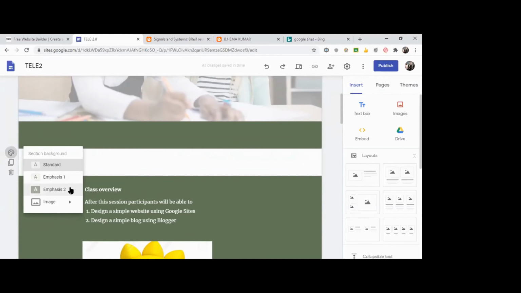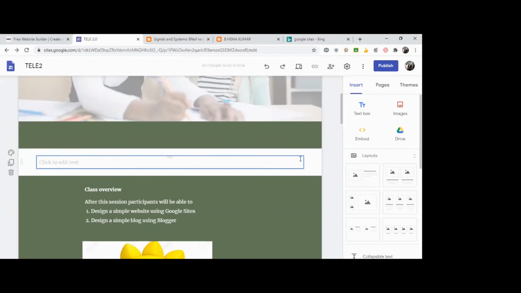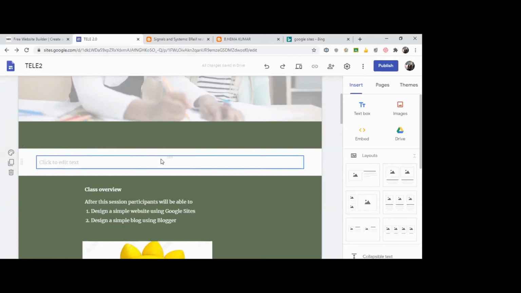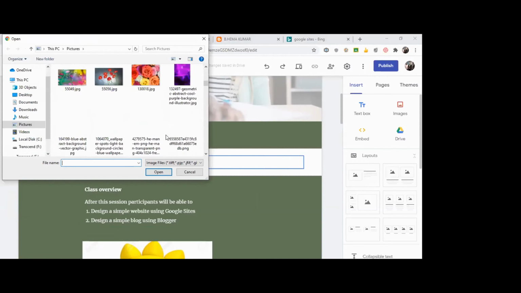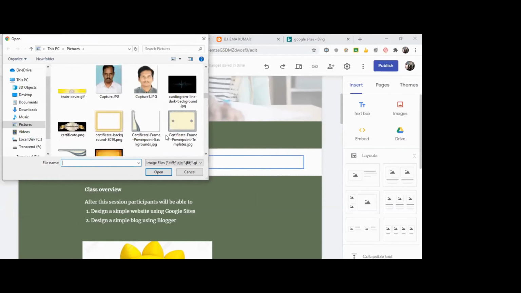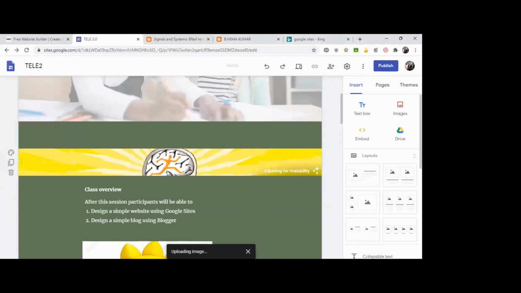From here you can choose, or I want to have an image for this particular text alone. That also you can change. You can upload an image for this part alone, this white region, no background. Here alone, I can add an image in the background. That's possible. This will take some images, but we can use. I'll just use this image. I can use the image in that region alone.